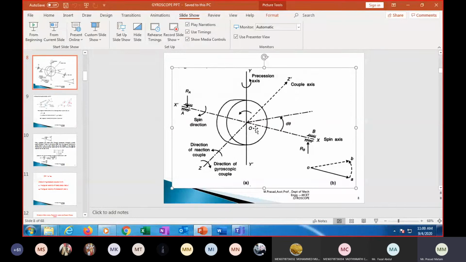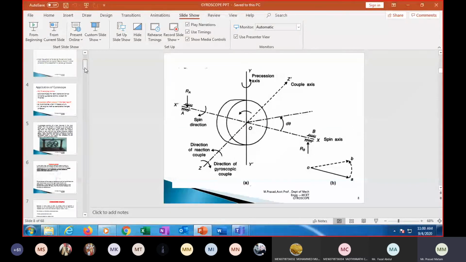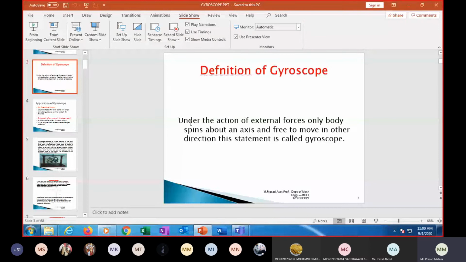While it rotates clockwise, at the same time, how do you define gyroscope again? Under the influence of external forces, a body rotates about its own axis and tries to move in another direction. That is called the gyroscopic effect. I am defining again. Under the influence of external forces, the body rotates about its own axis and tries to move in another direction. That is called the gyroscopic effect. Earlier I have shown here: under the action of external forces, a body spins about an axis and is free to move in another direction. This statement is called the gyroscopic effect.